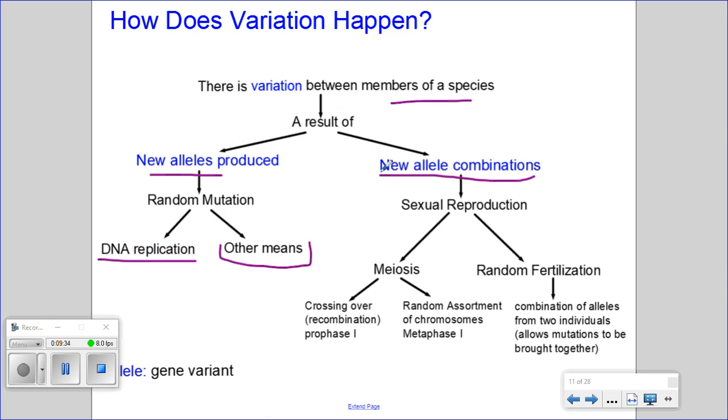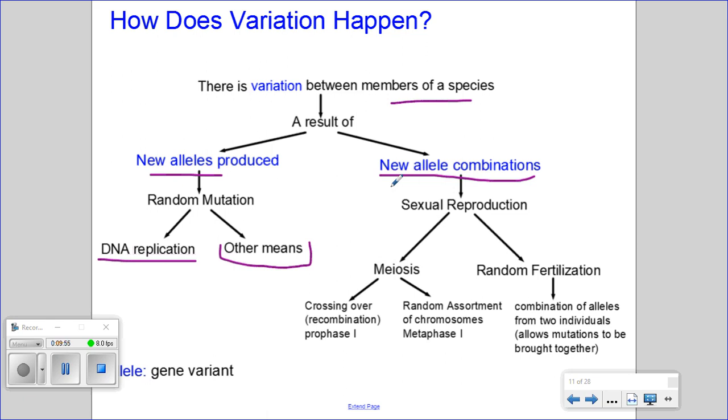And variation can happen through new allele combinations, which can happen through sexual reproduction. Remember that asexual reproduction results in a clone of that individual, whereas sexual reproduction brings together the alleles of two individuals.